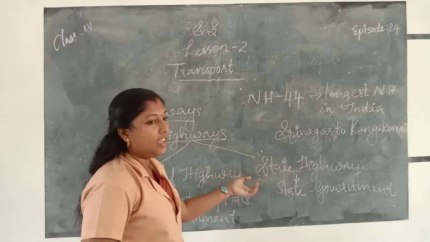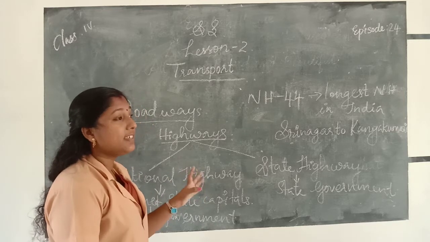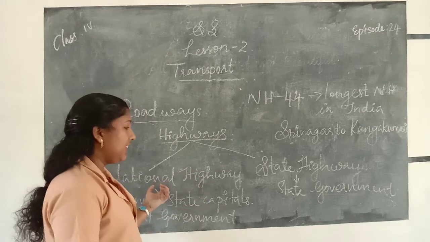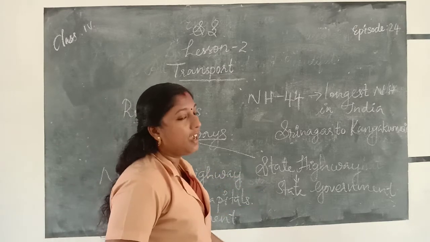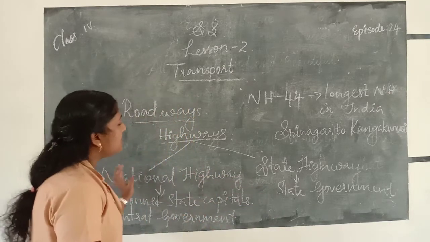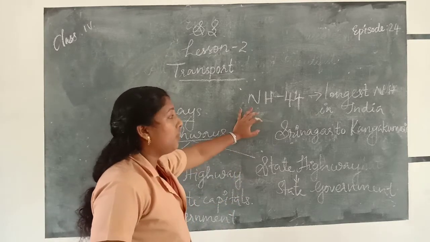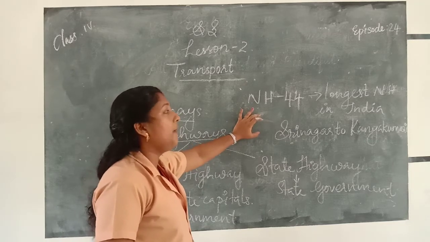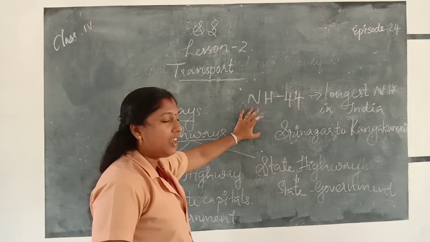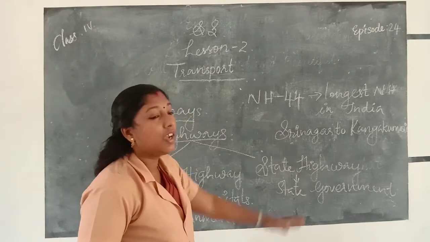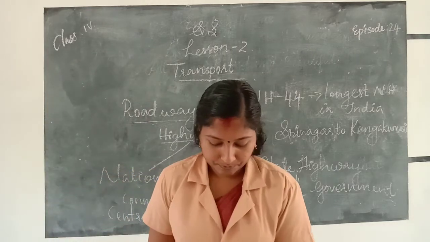Then state highway. State highway connects all the cities and towns to the national highway, and it is built or controlled by the state government. Also each highway has a specific number. For example, NH44. NH44 is national highway number 44, which is the longest national highway in India. It is from Srinagar to Kanyakumari.